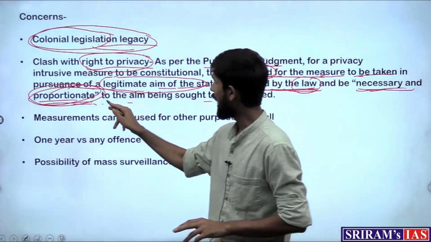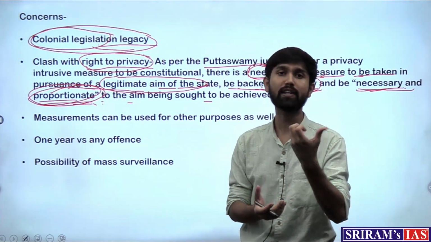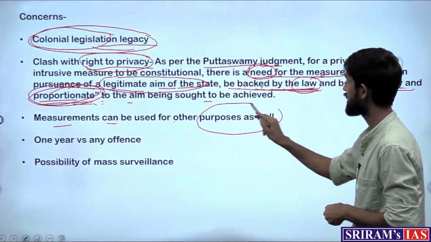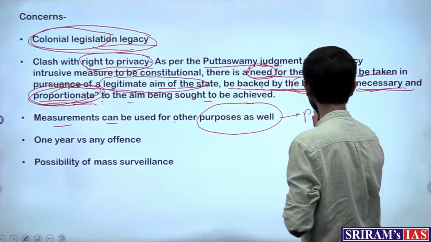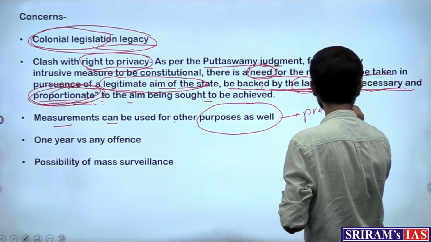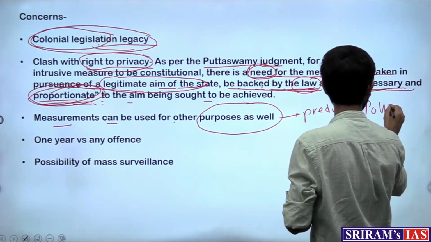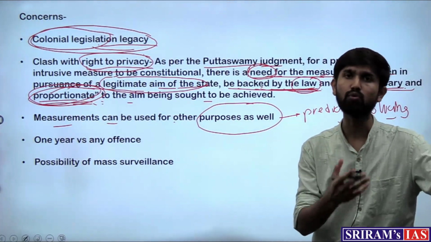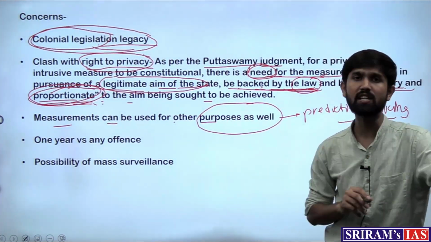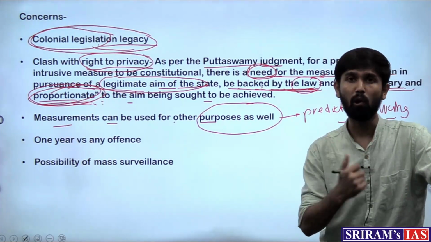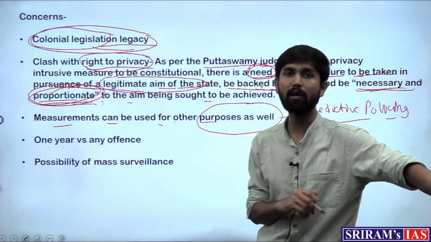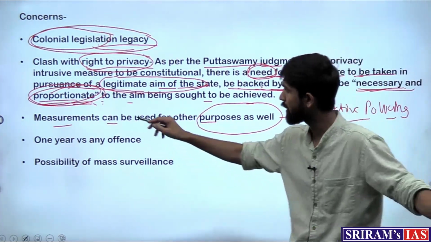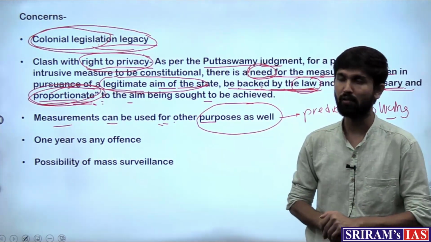And third is as to how this move can be found to be disproportionate is that these measurements can be used for other purposes as well, something known as predictive policing, which means that those people who are accused or those people who are in the history sheets of the law enforcement agencies, they can be called back again and again just because their measurements are recorded in the database. So that is something which can happen with people, and that is one of the concerns with respect to the proportionality of the provisions of the law that is being raised.